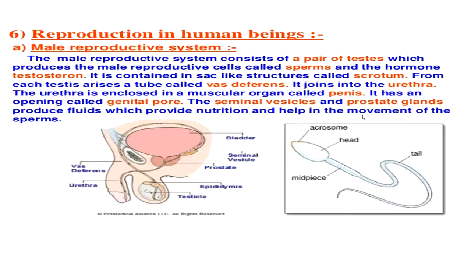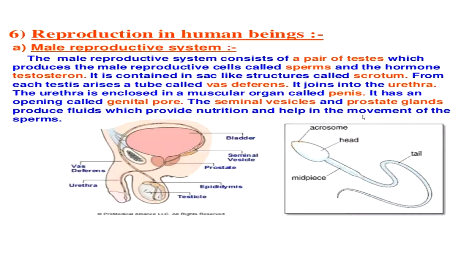Now, reproduction in human beings. First, I am going to describe the male reproductive system. The male reproductive system consists of a pair of testes, which produce the male reproductive cells called sperm and the hormone testosterone. They are contained in a sac-like structure called the scrotum.